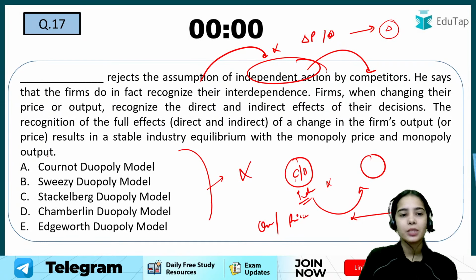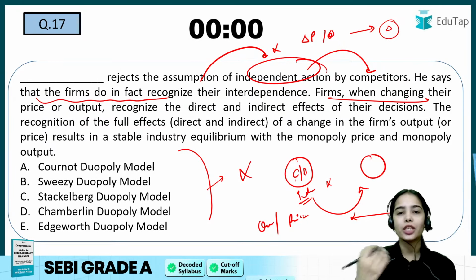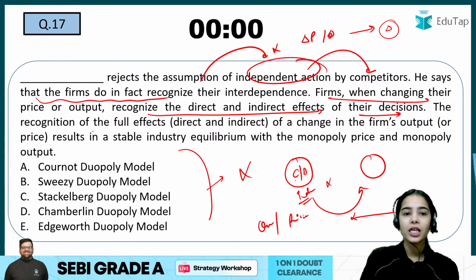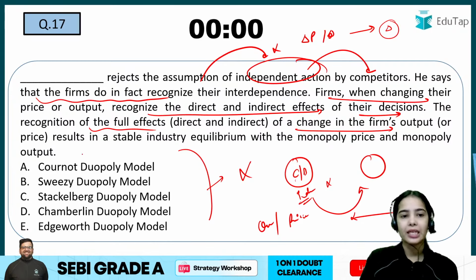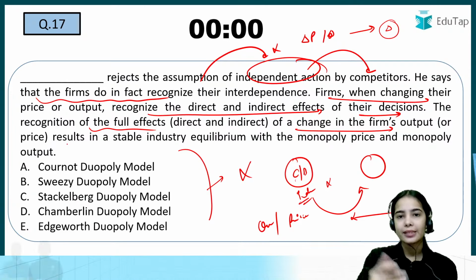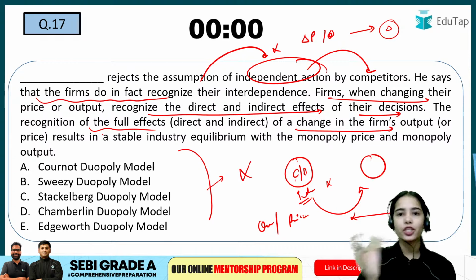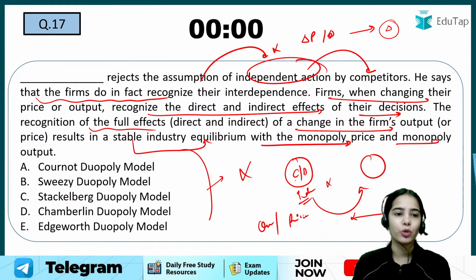So he says this particular model says that the firms do in fact recognize their interdependence and their interdependent actions. Firms, when changing their own price or output, recognize the direct and indirect effects of their decisions on the other firm. And by recognizing the full effects of a change in the firm's output or price, the firm recognizes that the other firm can also change the price or output, and that's why with the recognition of mutual interdependence, there is a stable industry equilibrium with monopoly price and monopoly output.